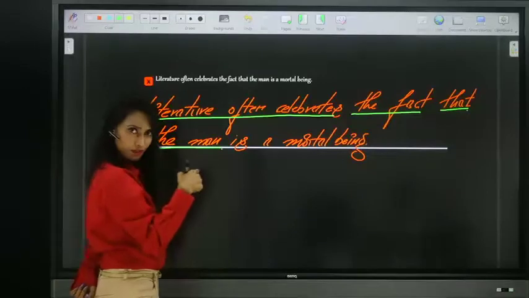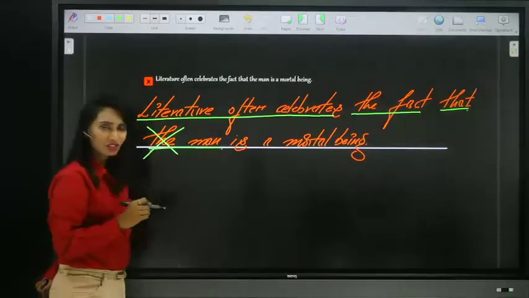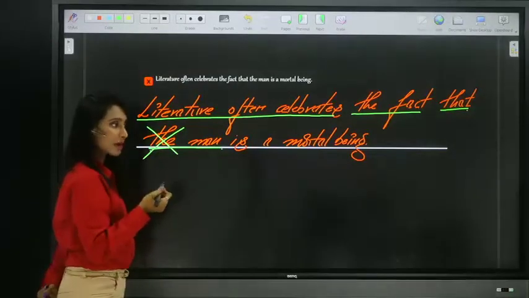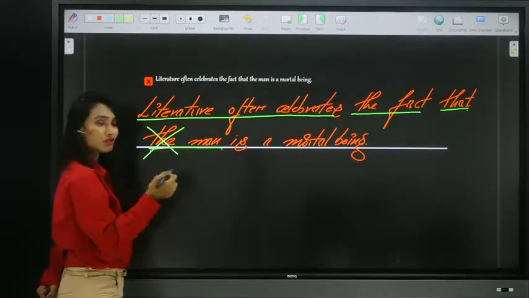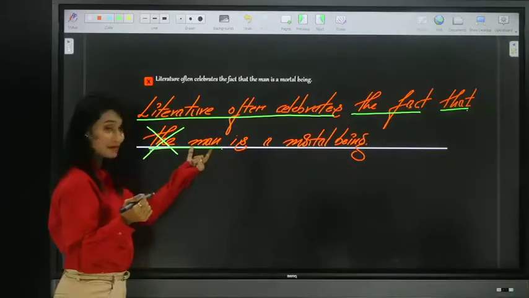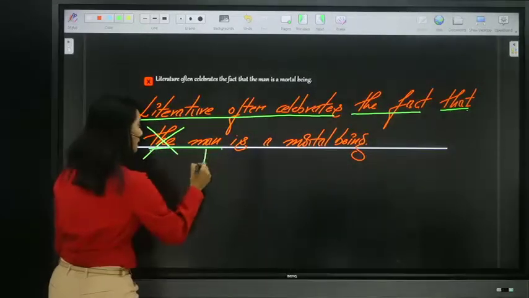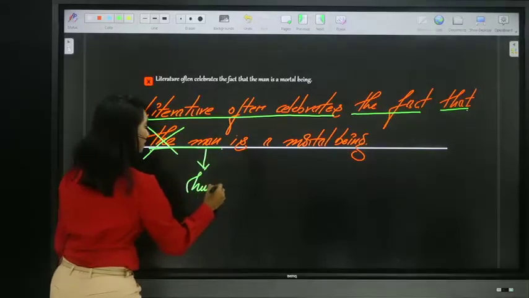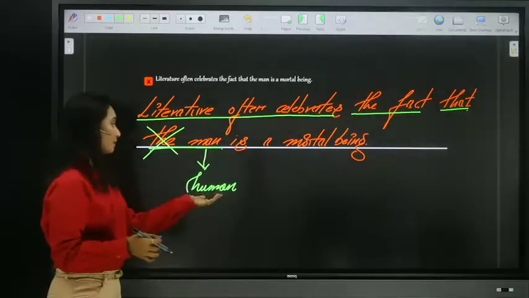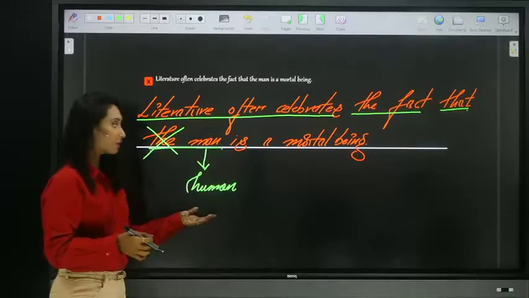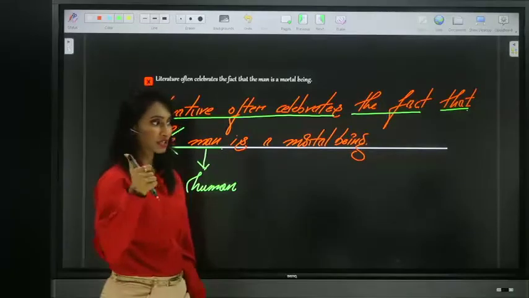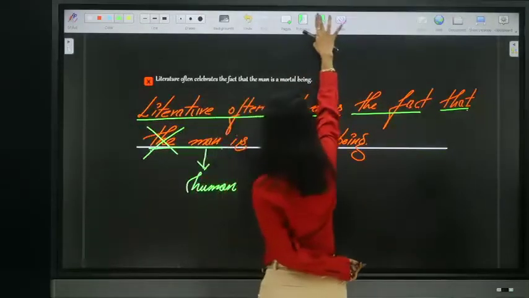Only the man, a particular man? No. It is not a particular man who is a mortal being. It is man is a mortal being, not a particular man. So that the should be removed, because not only one person, not one specific person, but all. In the sense, not just a man, it can be women also. Here the meaning is human. Do not think man means only male. It means both male and female, human. So man is a mortal being. So exactly, guys, all of you are correct. Yes, Srinivas Rao, your explanation is good. So keep it up. Let's move on to the next one.